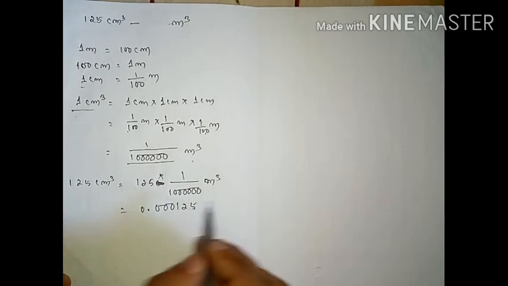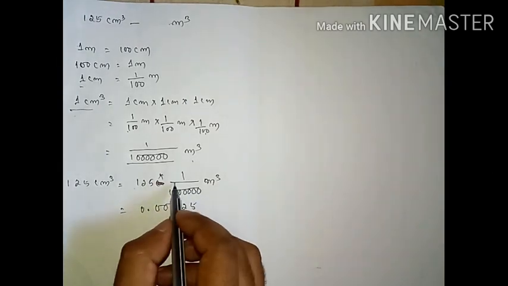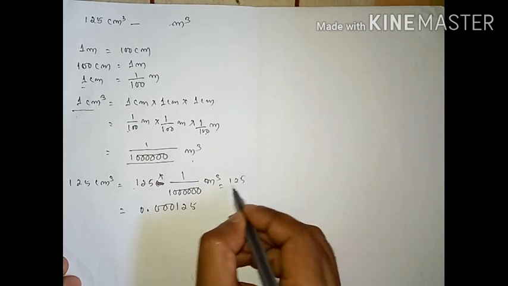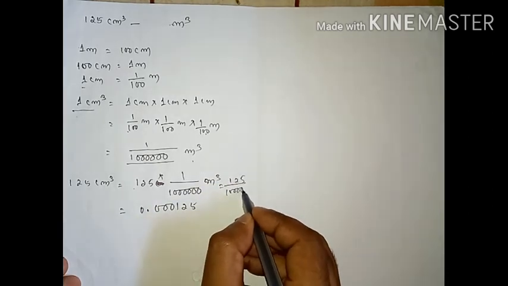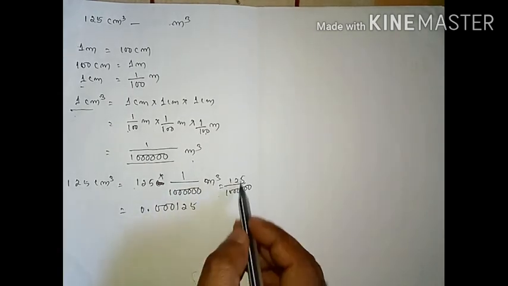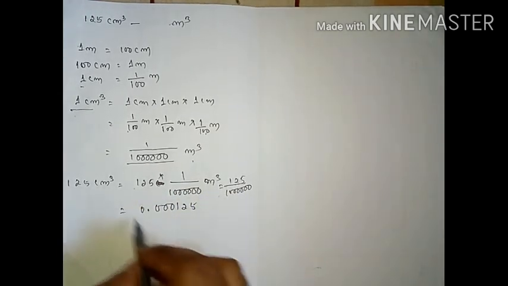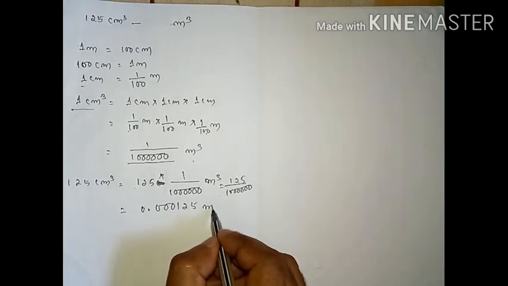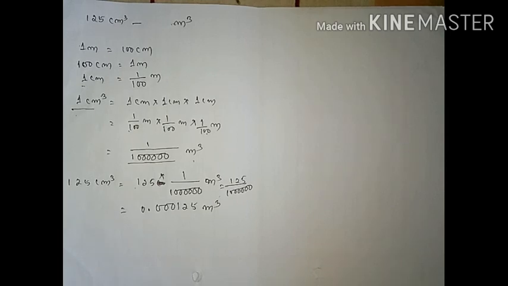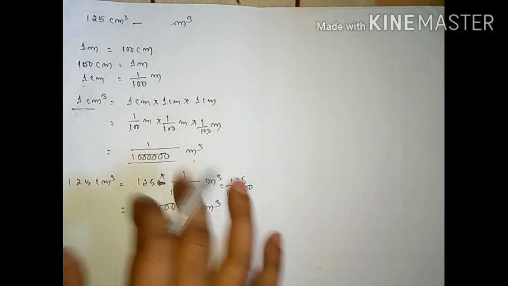Just write the numeric value: 0.000125. Actually this one is 125 by 1 with six zeros, this is your fractional form, and when you convert into decimal, it will become this much meter cube. So this is the exact process. Some alternative processes are also in your book, you can follow those also, but this is the actual one. The alternative or shortcut method I have discussed here.